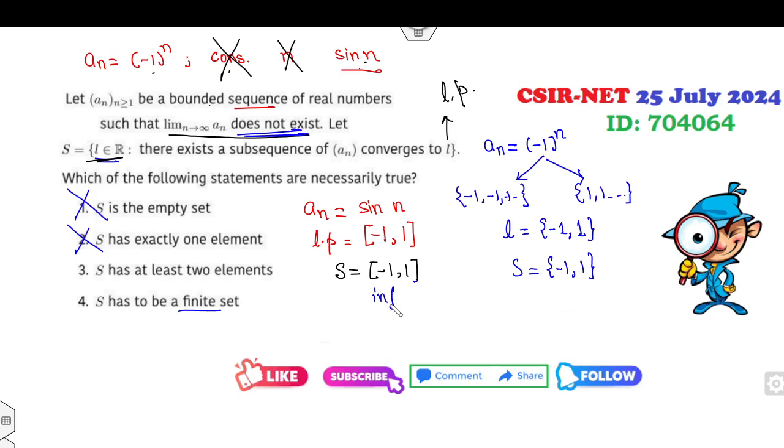It has infinitely many points, but he said finite point. At least 2 points. Yes, fine. C is my correct answer of this problem. Remember, this is related to the part C, but only one correct option answer.